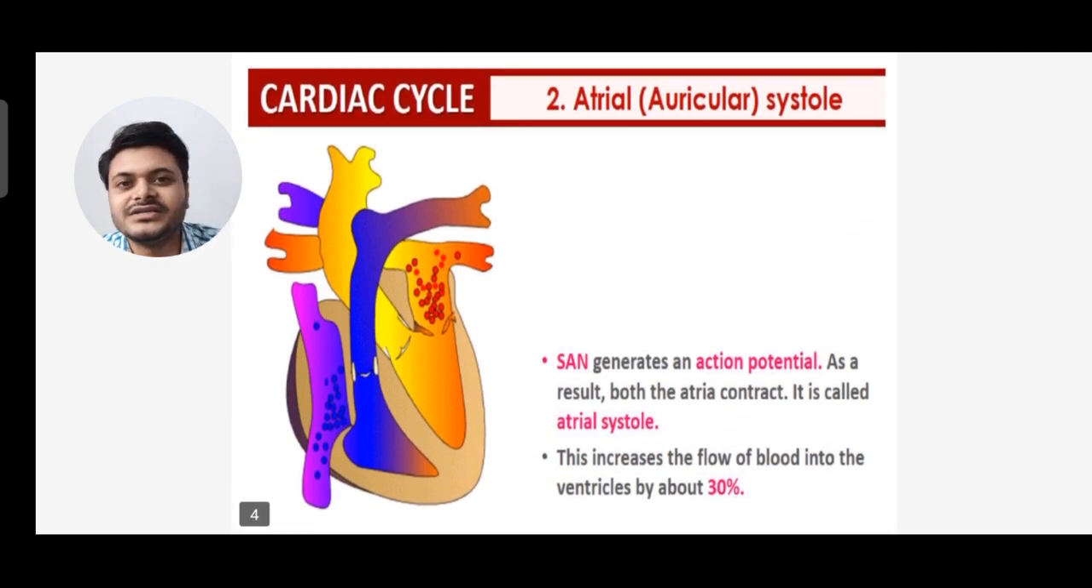Next is atrial systole or auricular systole. The SAN, that is the sinoatrial node, generates an action potential. As a result, both the atria contract. It is called atrial systole. This increases the flow of blood into the ventricle by about 30%.